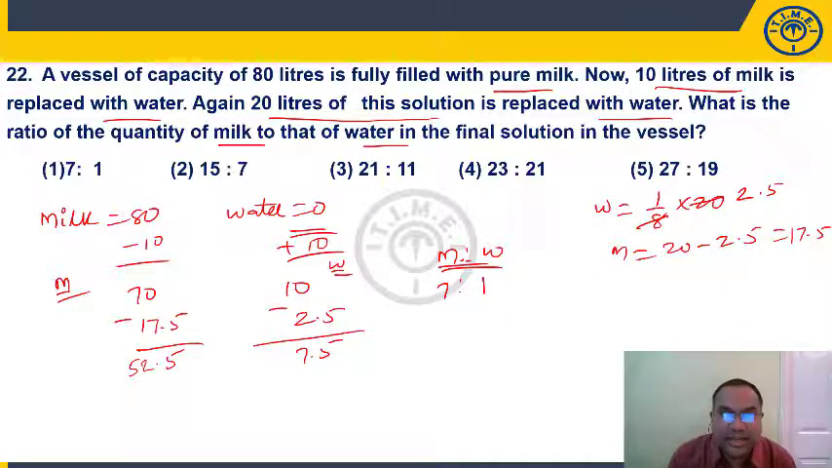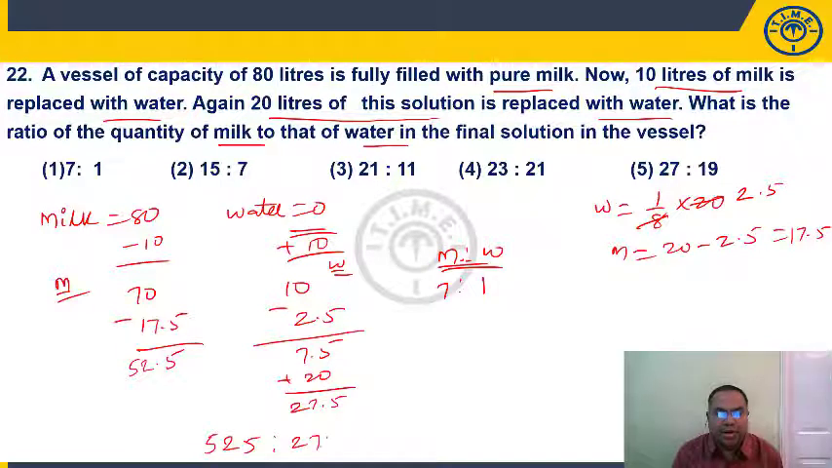Then to this we are adding 20 liters of water, as 20 liters of solution is replaced with 20 liters of water. So water is 27.5. So we want the ratio of milk and water. So milk is 52.5, this is 27.5. So ratio is 525 is to 275. 25 2s are 50, 25 ones are 25, again 25, 25 ones. Ratio is 21 is to 11, present in choice 3.